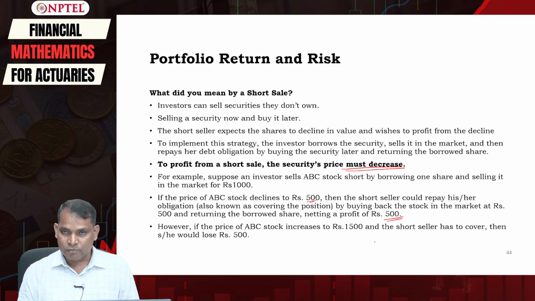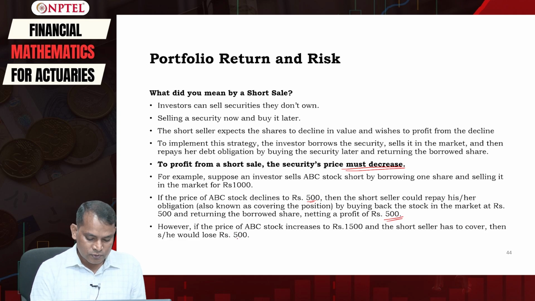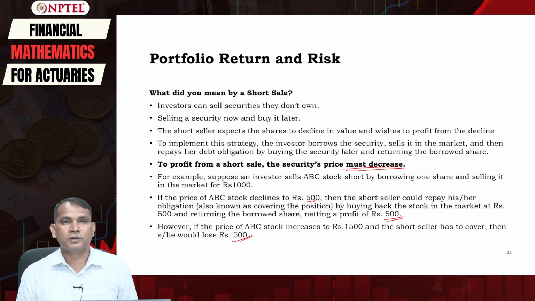However, if the price of ABC stock increases rather than decreases, then the investor may suffer a huge loss. For example, if the price of the ABC stock increases to, let's say, 1500, and the short seller has to cover, then he would lose 500 rupees, right?